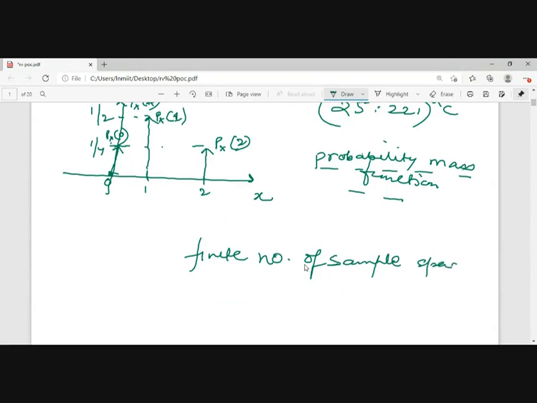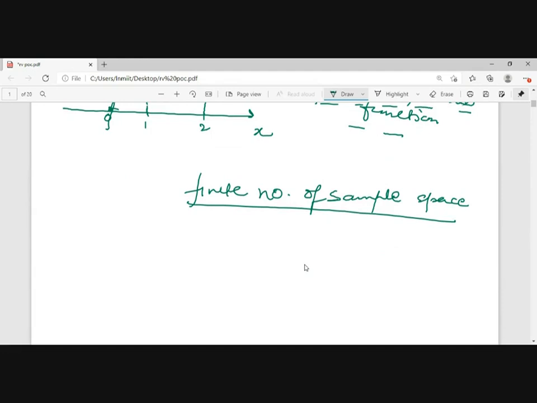sample values in the sample space. If x belongs to the real numbers, x can be in the range of minus infinity to infinity, or anything between.